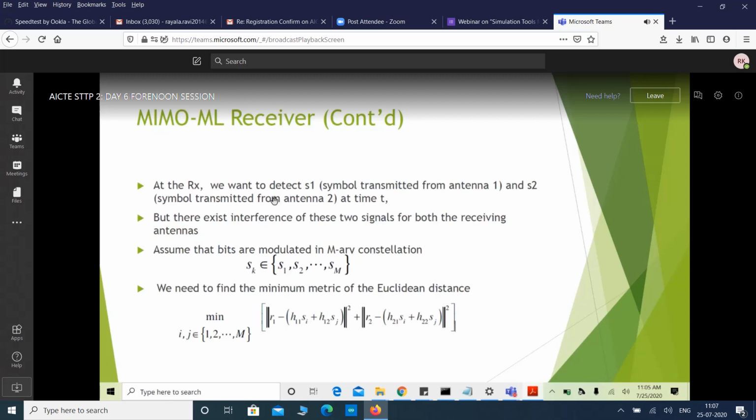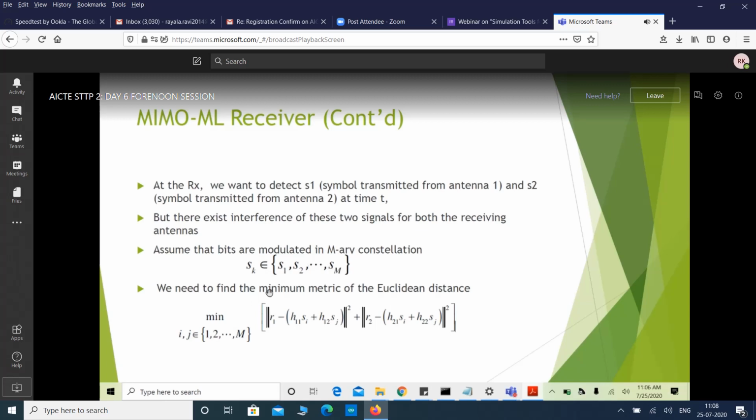Okay, what we do in ML receiver, at the receiver we want to detect S1 symbol transmitted from antenna 1 and S2 symbol transmitted from antenna 2 at time t, but there exists interference of these two signals for both the receiving antennas. We assume that bits are modulated in M-ary constellation. All these S is actually what? The symbol that is transmitted. How do we take symbols? From a constellation we take generally, which is BPSK, QPSK, 16 QAM, 64 QAM, 256 QAM, like that. Sk belongs to one of these S1, S2 and so on up to SM.